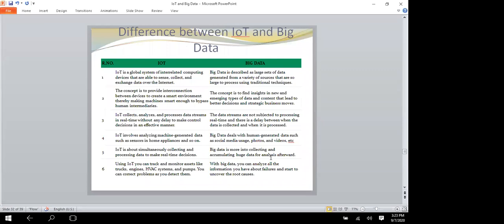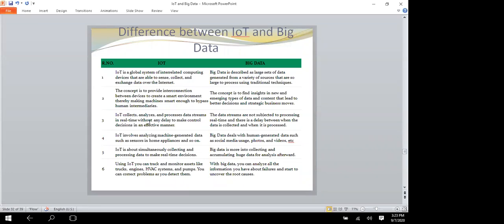Then we will see the difference between IoT and big data. IoT, as I already told, is connected devices that sense, collect, and exchange data over the internet. Big data collects a variety of data stored using traditional techniques. IoT is interconnected devices and smart environments, making machines smart enough to bypass human intermediaries. Everything has to be stored, and we analyze the data and take decisions.